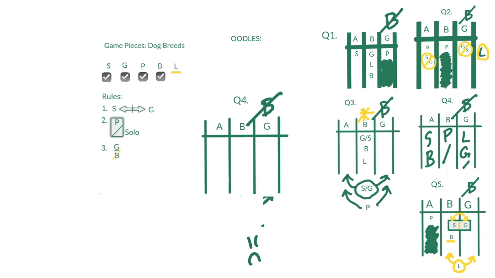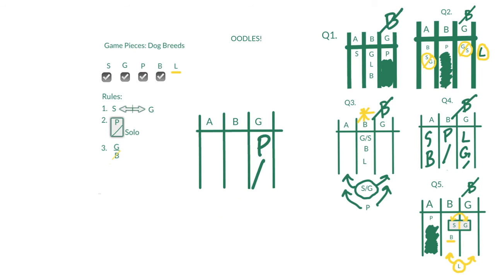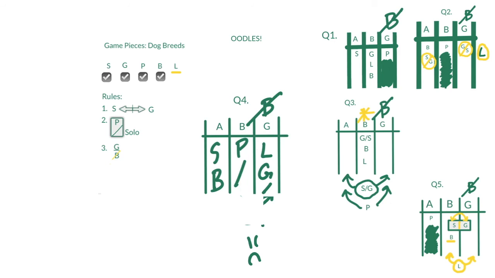Checking our other game boards, the Schnoodle in beta, that doesn't clean up because the L can trade between alpha and beta. The poodle in gamma alone was already stuck because S and G can trade off. And with the poodle in alpha, the Labradoodle can trade off between B and G, so this is not a good option either. And that's how we solve the game Oodles.